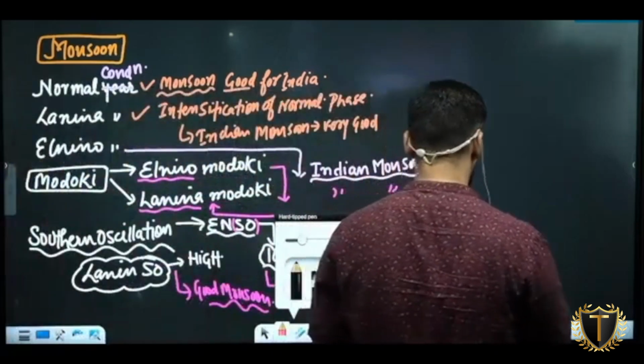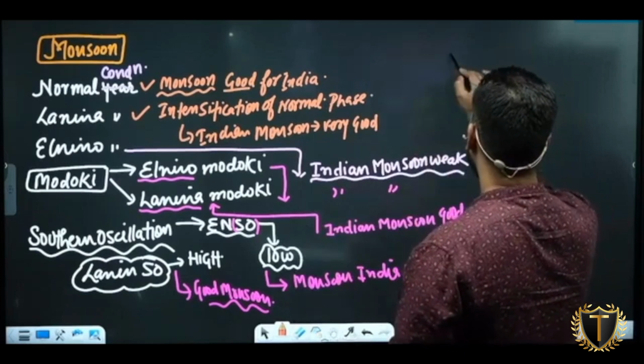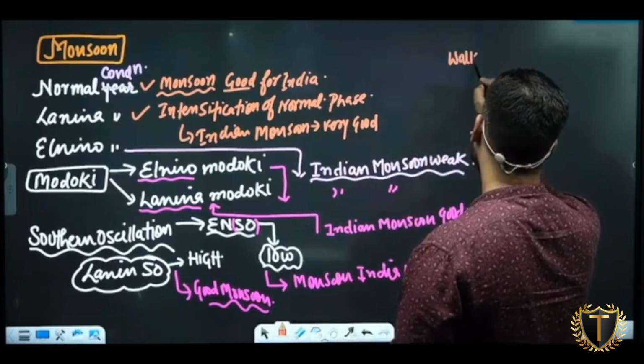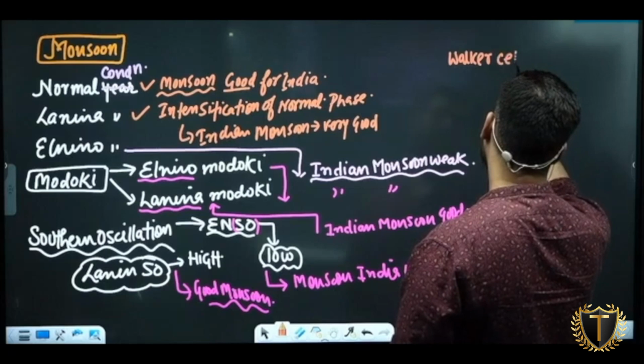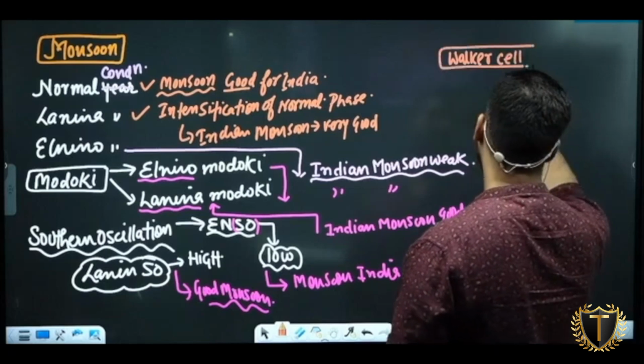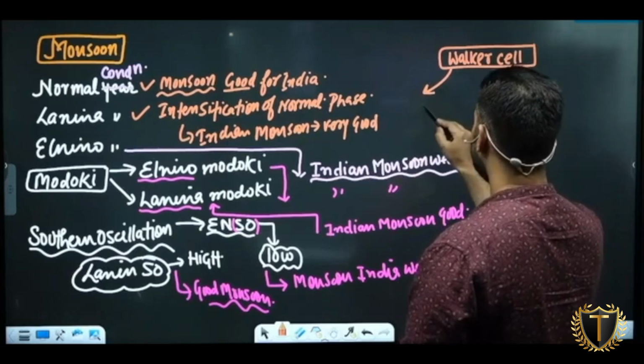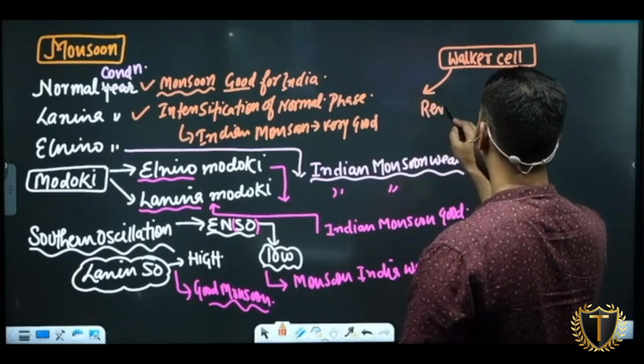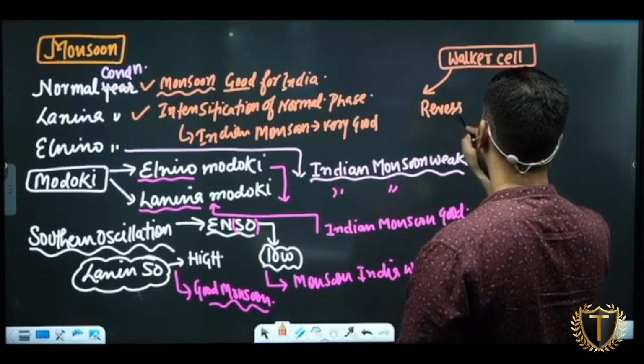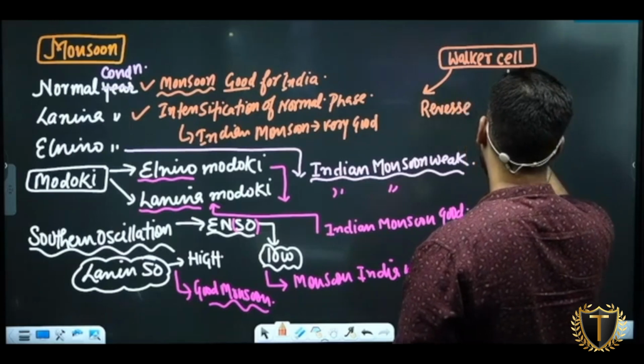After that, remember one more thing. You have Walker cell. There can be two things in Walker cell. Either it can completely reverse, or it can become weak.